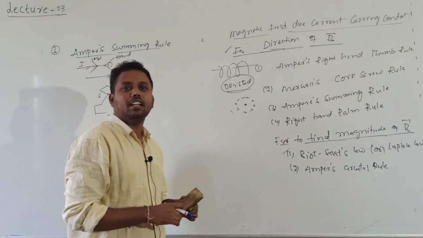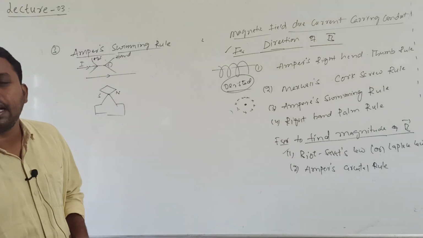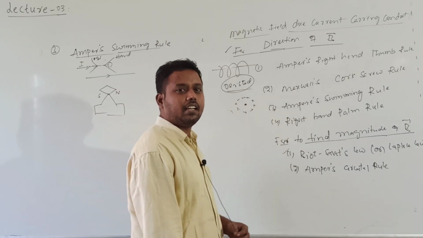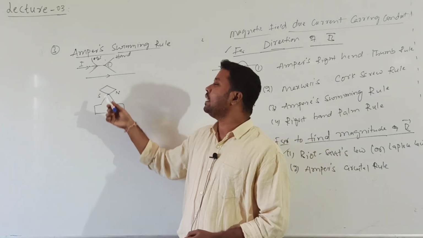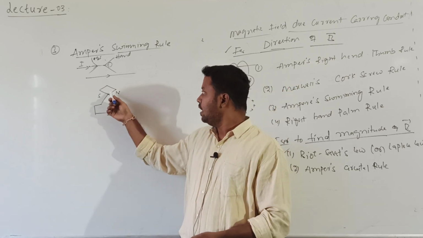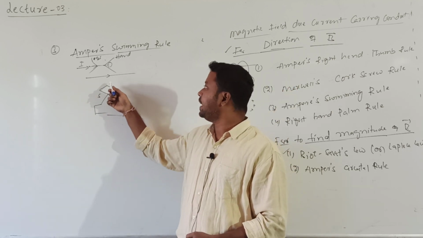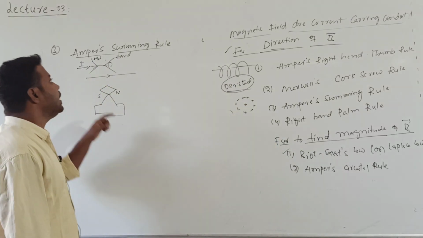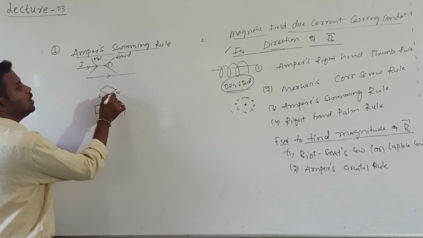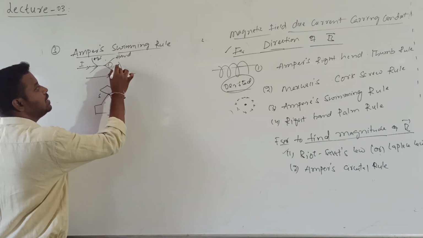Let us imagine a person is swimming in the direction of the current passing through a conductor. A conductor was kept above the needle. Then according to Ampere's observation, the north pole of the needle will be deflected towards his left hand.